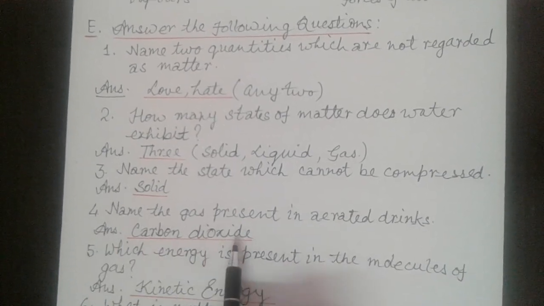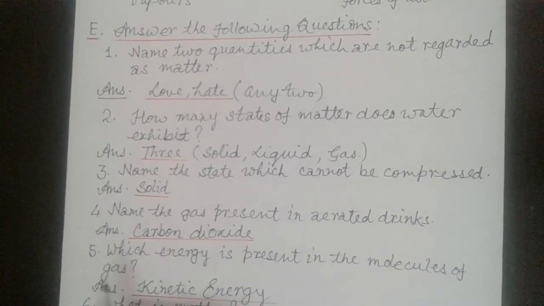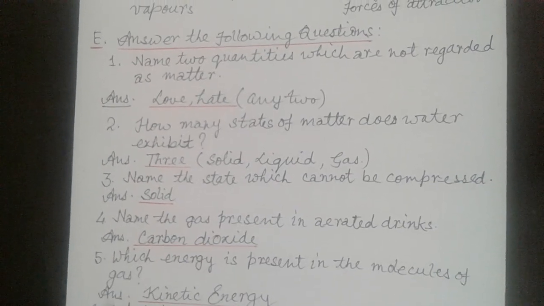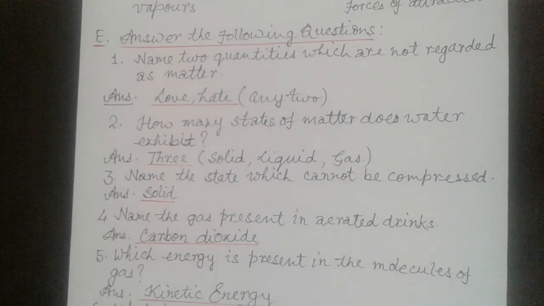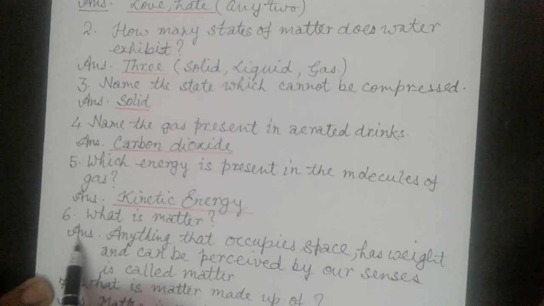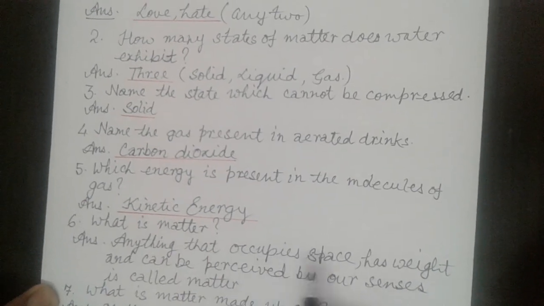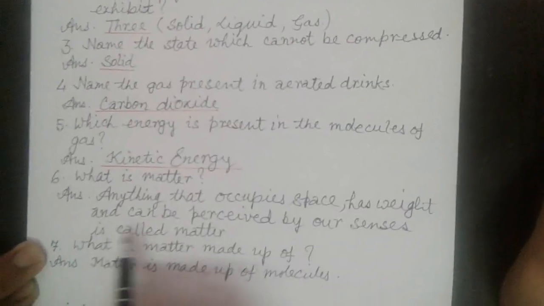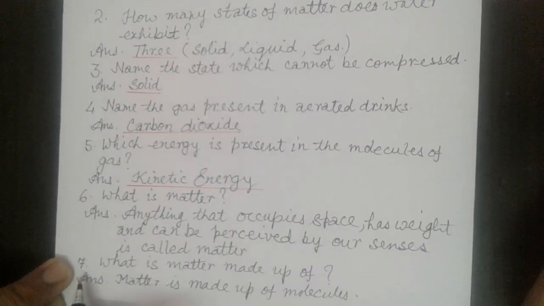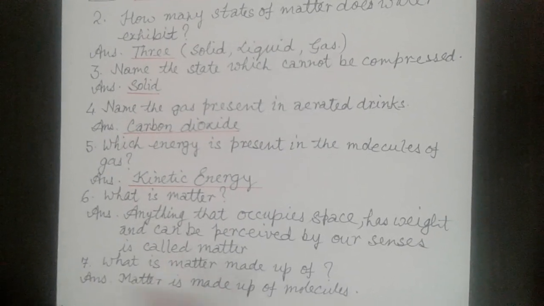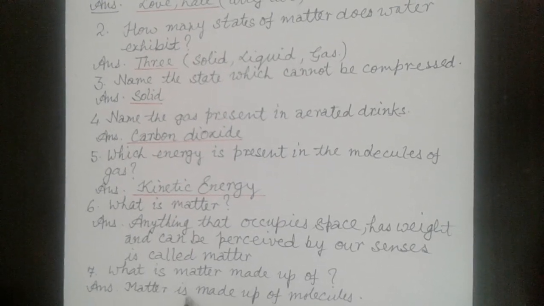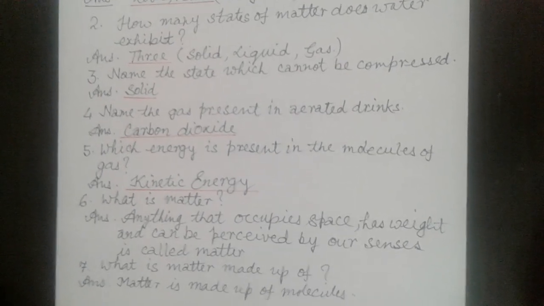Now fourth, name the gas present in aerated drinks. Answer is carbon dioxide. Now fifth, which energy is present in the molecules of gas? Answer is kinetic energy. Now 6. What is matter? Answer, anything that occupies space, has weight and can be perceived by our senses is called matter. Now 7th, what is matter made up of? Answer is, matter is made up of molecules.